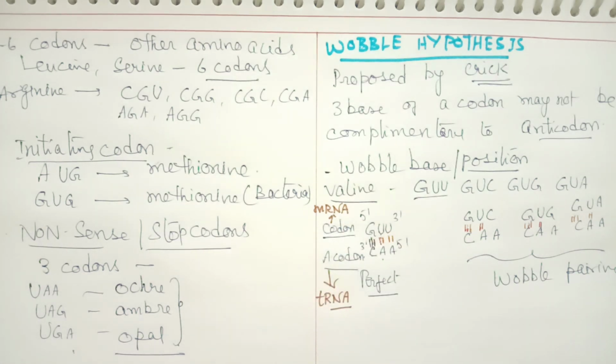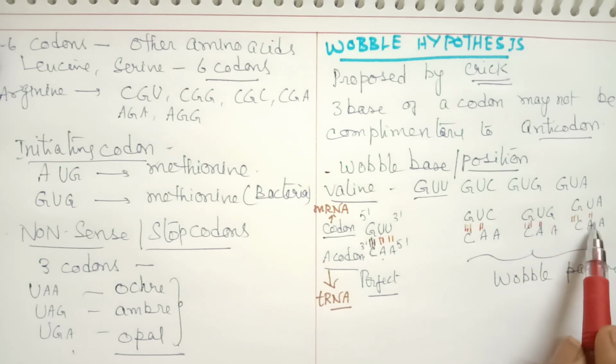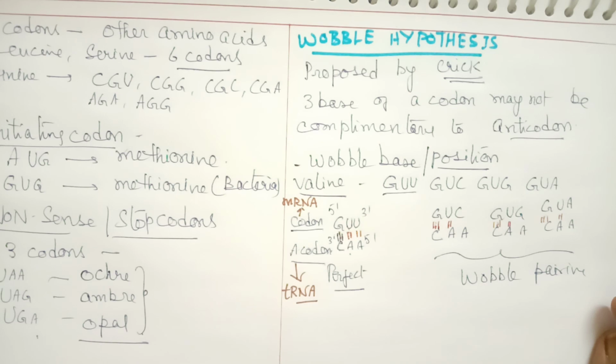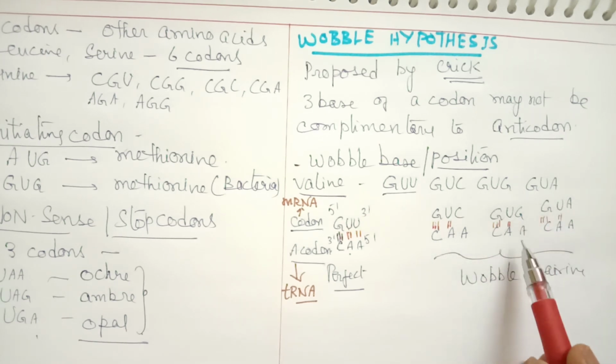So one single tRNA, the meaning of this is one single tRNA having the anticodon CAA, this anticodon can bind to 4 codons. So first two nitrogen bases are sufficient. So third one will not bind.